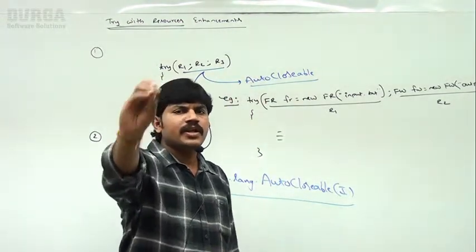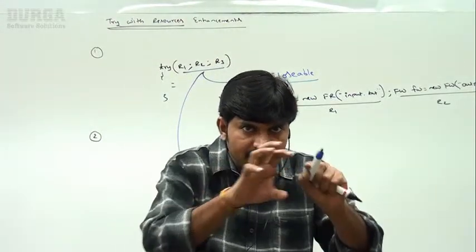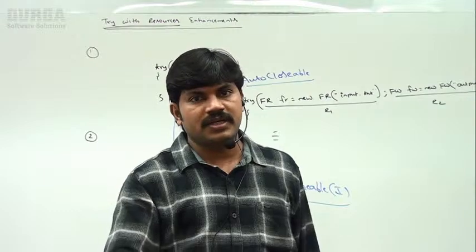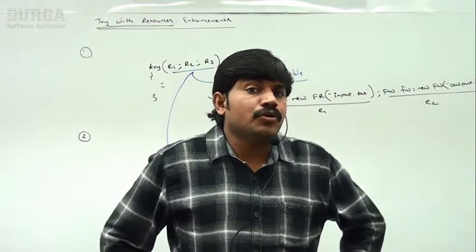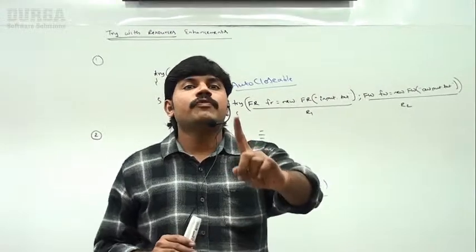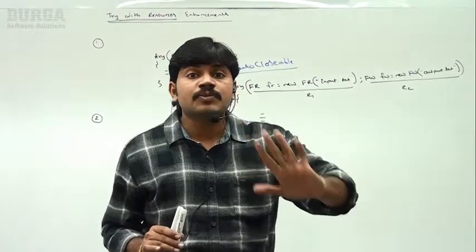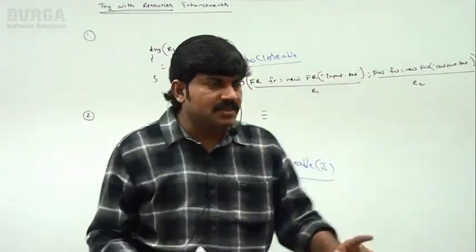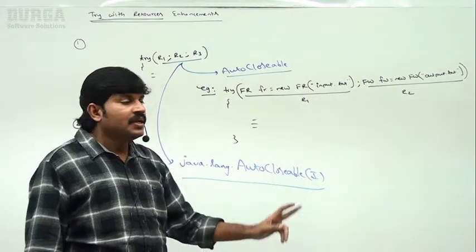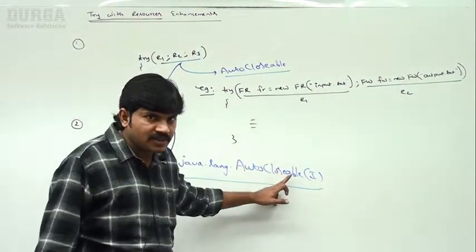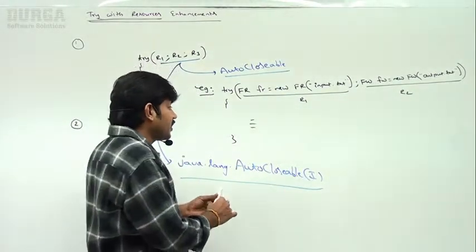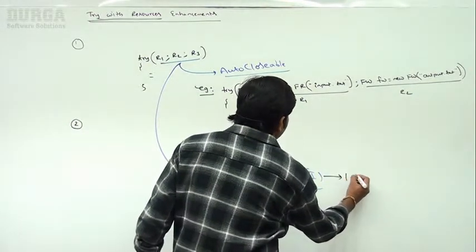So, whatever resources we are using as part of the try block, these resources should be auto closable resources. A resource is said to be auto closable if and only if the corresponding class implements the java.lang.AutoCloseable interface. Sir, what is this one? Is it an interface or a class? Interface, right? AutoCloseable interface.